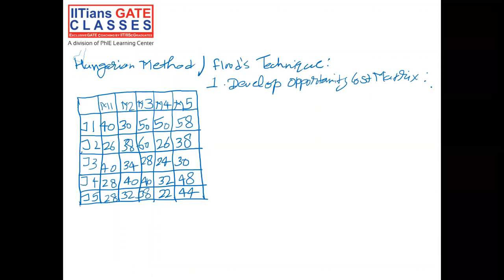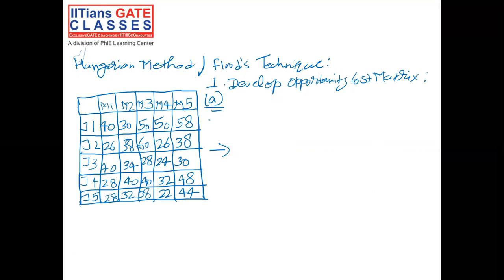To develop this opportunity cost matrix from the given matrix, there are two sub steps. The first sub step is to subtract the smallest element in each row from every element of the corresponding row.